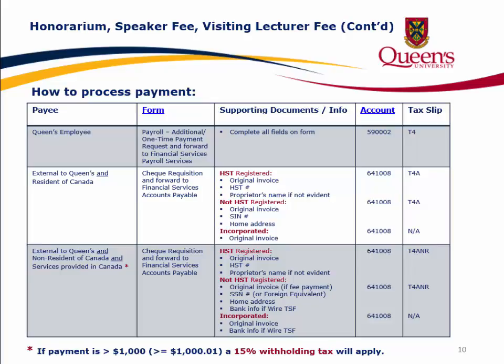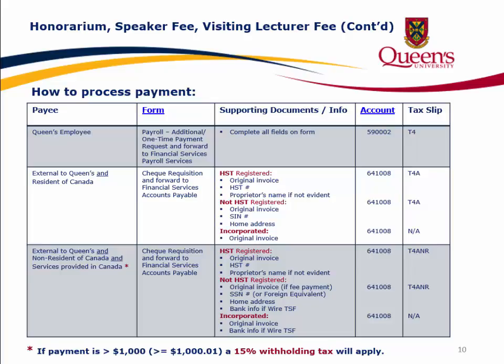When the payee is external to Queen's and a resident of Canada, complete the check requisition form and forward to Financial Services Accounts Payable. If the payee is HST registered, provide the original invoice, an HST number, and the proprietor's name if it's not evident. The account ID to use is 641008. The tax slip will be a T4A.